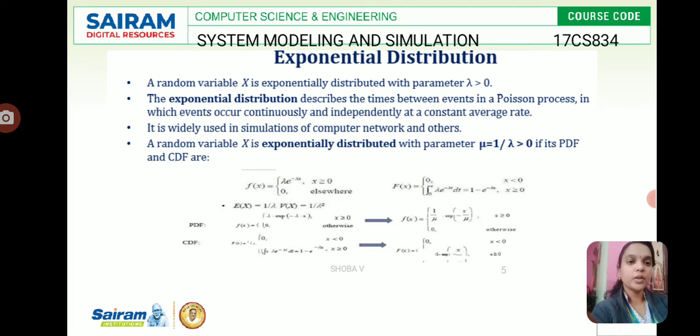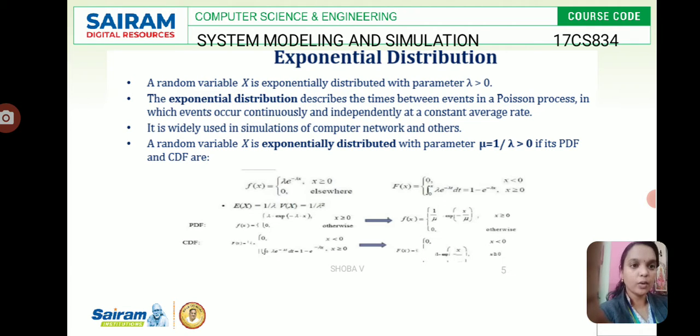It is widely used in simulations of computer networks. The parameter is the service time, mu equal to 1 divided by the arrival rate lambda, with lambda greater than 0.